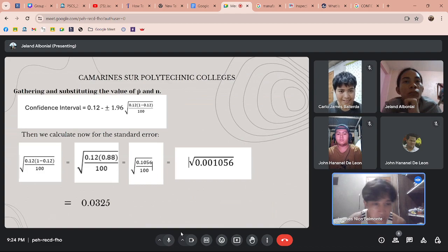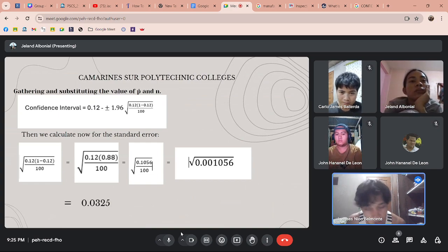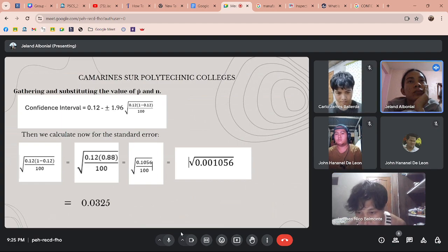So you can get the value inside the square root, which is 0.001056. Then you need to compute again for the standard error, which is the square root of 0.001056, which is 0.0325.